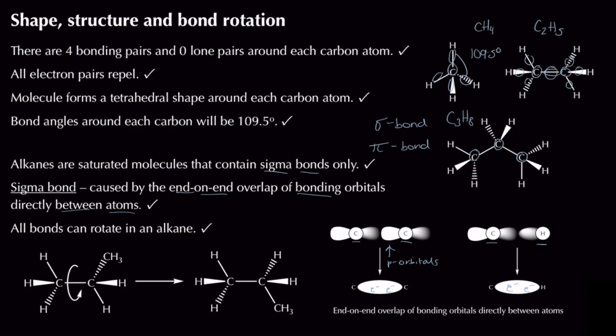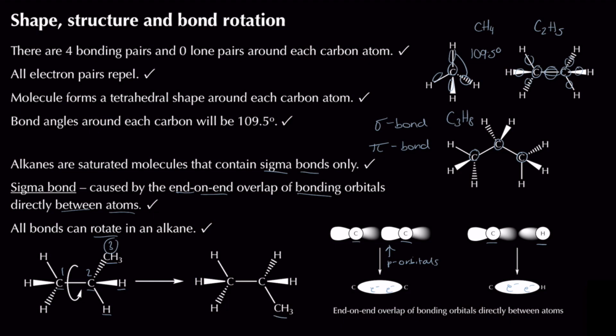Now, sigma bonds are very important when it comes to organic chemistry. When we deal with alkanes, they're only made up of sigma bonds, and what this means is that these carbon-carbon bonds can rotate in a molecule. Let's say I had a molecule of propane, which has carbon 1, carbon 2, and carbon 3. This third carbon atom over here can move positions from here to here to here, and the reason is that the bond between carbon 1 and carbon 2 can rotate, and we can get this at different positions.